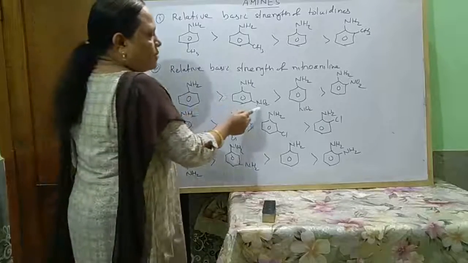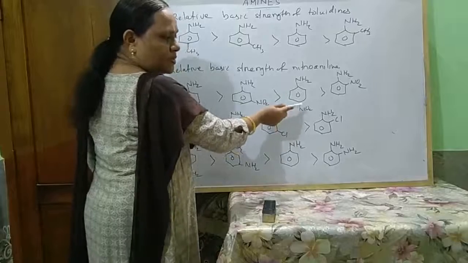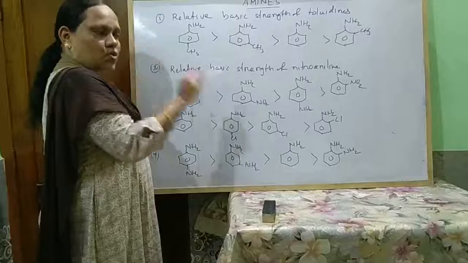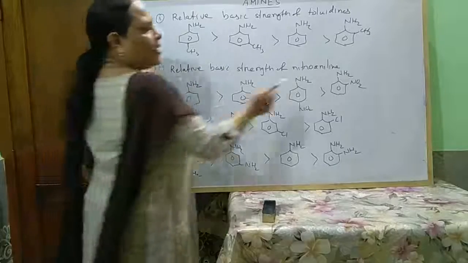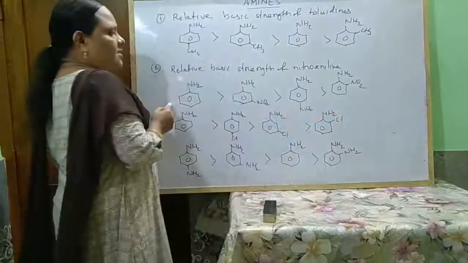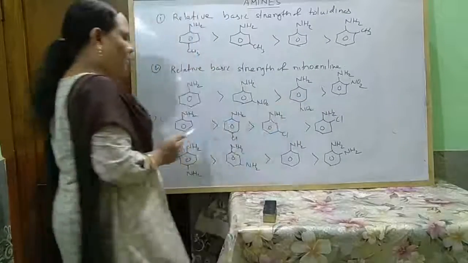In this way, metanitroaniline is more basic than paranitroaniline because the para group decreases more. And whatever group is present at ortho position, it is less basic. Hence, orthonitroaniline is less basic. So the basic strength of nitroaniline with respect to aniline follows this order.